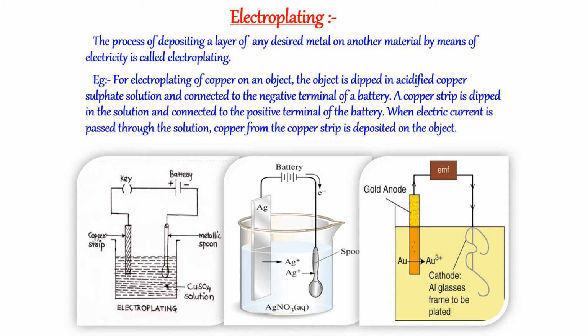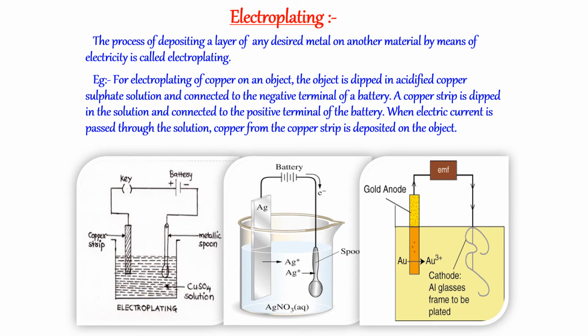Electroplating. The process of depositing a layer of any desired metal on another material by means of electricity is called electroplating. Example, for electroplating of copper on an object, the object is dipped in acidified copper sulfate solution and connected to the negative terminal of a battery.